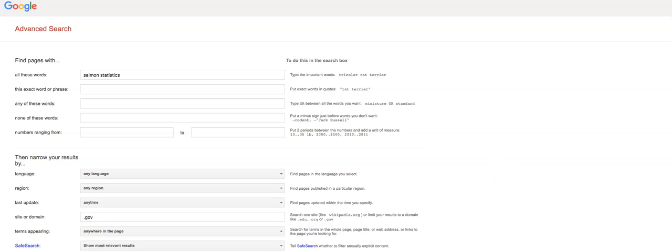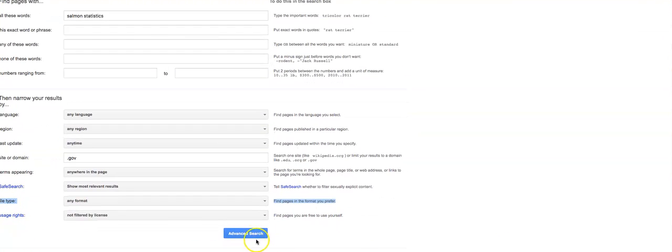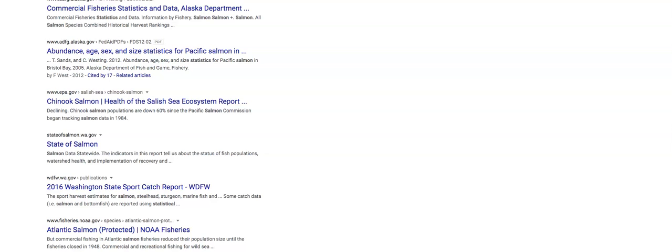Let me bring this down. We might find some primary materials and some data sets will be useful for you. And I just did a big, huge stat. I didn't put in Washington. You can do that. I just kind of want to give you some things to look at. Oh, and we see the commercial fisheries of Alaska. So there's probably one for Washington as well.